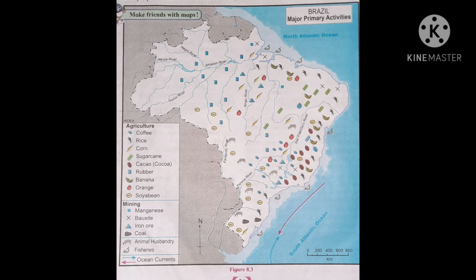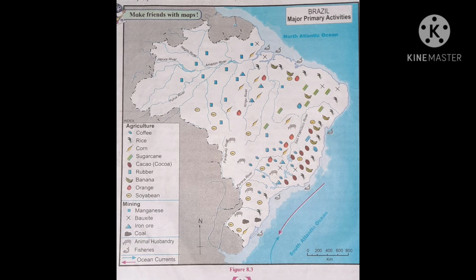Some more reasons are there. Lack of knowledge of potential reserve of resources and other factors have led to limitations in mining in the western part of Brazil. Children, due to this reason, mining is not developed in the western part of Brazil. Third question. Considering the availability of resources, where has the development of industries occurred? Children, considering the availability of resources, development has occurred mainly in the coastal regions of northeast and southeast part of Brazil.